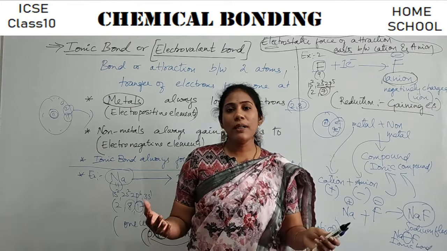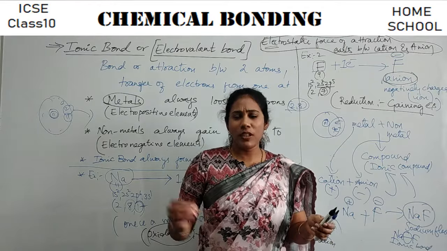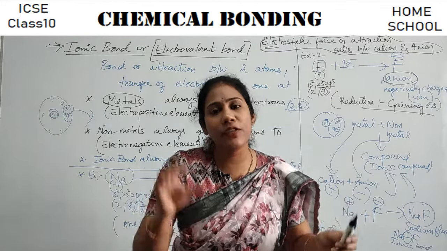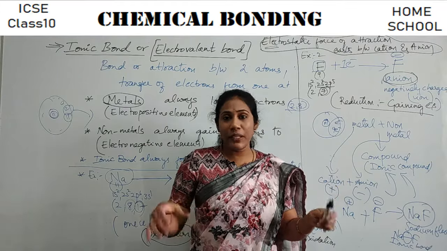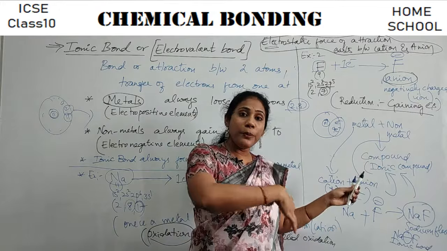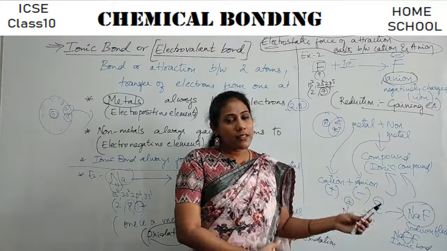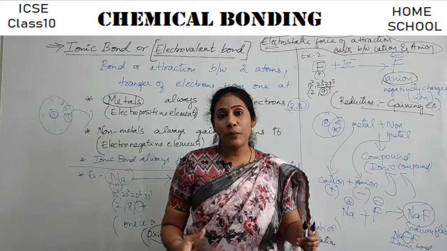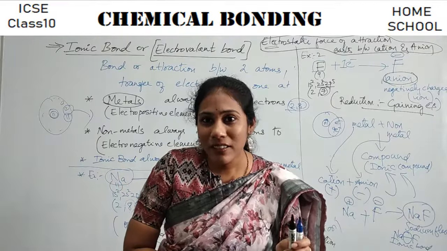So this is all about the basic introduction to ionic bond. What exactly is the meaning of ionic bond? How is it formed, between metals and non-metals? What do you mean by losing of electrons, gaining of electrons? What is cation? What is anion? How are they formed? And what is the difference between atom and ion?